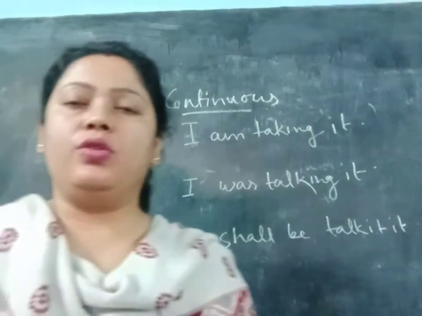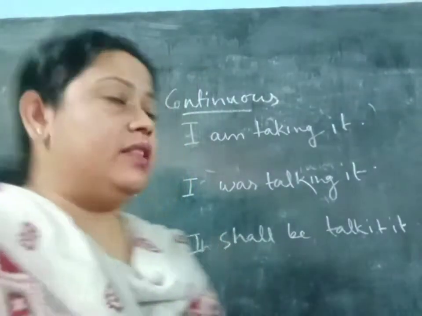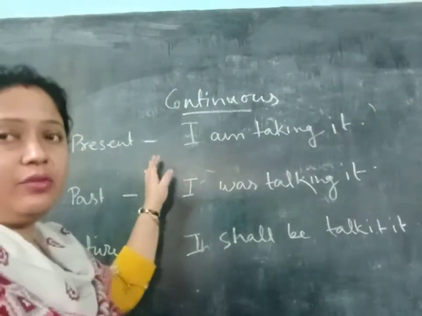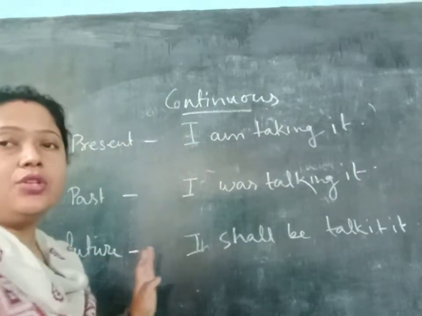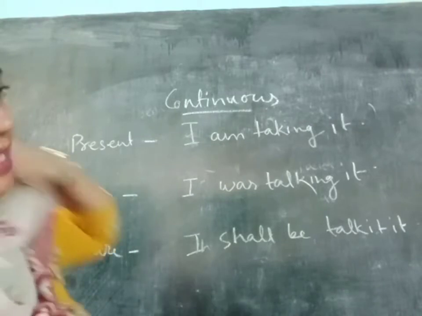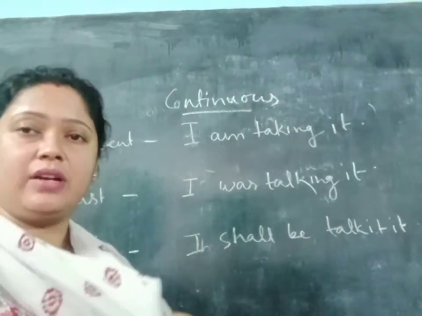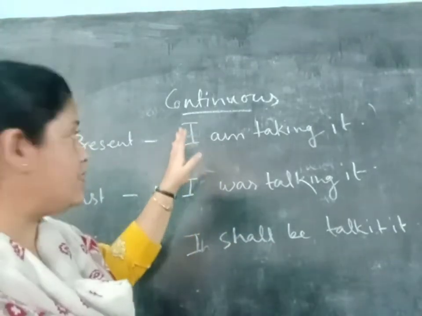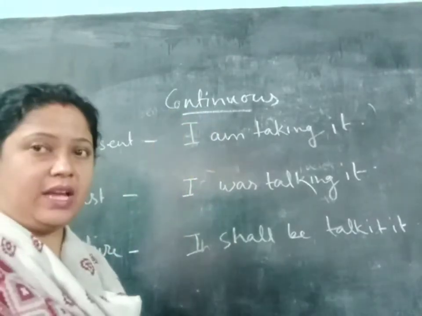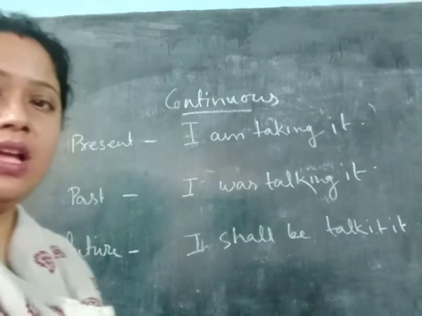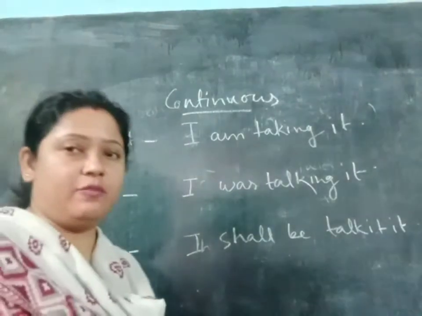Okay, so let's start. The first one I have written here is continuous: present, past and future. If you see a sentence in present continuous, how will you change it, and what words do you have to add while changing from active to passive?